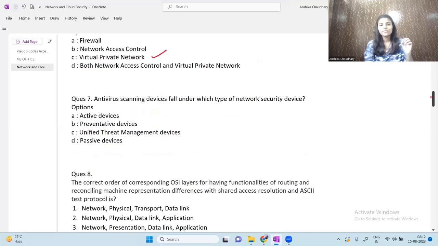Next question is, antivirus scanning devices fall under which type of network security device? So any type of antivirus scanning device always falls in the category of active device. I hope it makes sense. It's clear to you. Moving on to the next question.